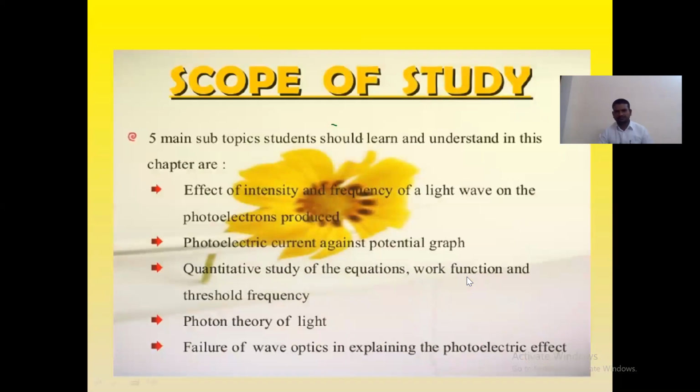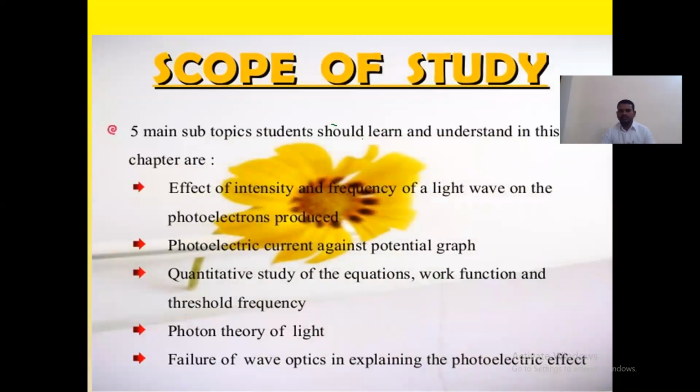So what is the scope here for students to study? Mainly 5 points. The first one is the effect of intensity and frequency of a light wave on the photoelectrons produced. That means when light falls, it must have some intensity and some frequency.